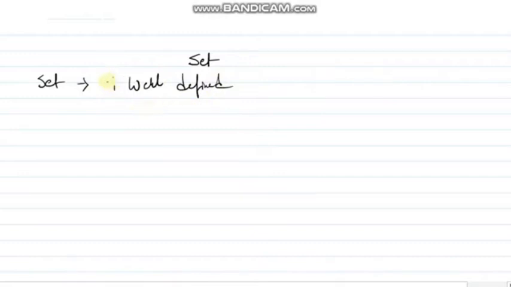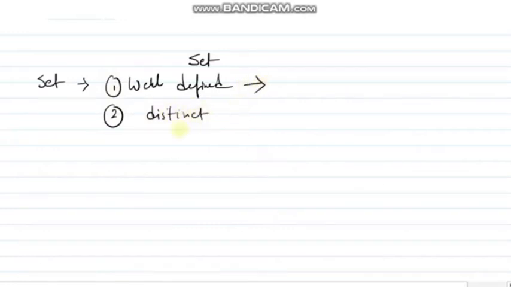Everyone, in this video we are going to discuss set or set theory. What is the definition of set? The definition of set is the collection of well-defined and distinct objects. So we have to understand the meaning of these two words, well-defined and distinct.